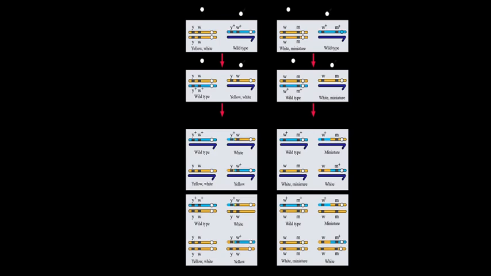Sutton and Boveri, commenting on the chromosomal theory of inheritance, indicated that the number of genes in an organism is much larger than the number of pairs of chromosomes, meaning each chromosome pair should contain several genes. This means that during meiosis chromosomes move as a unit and all the genes of a chromosome go together, and do not assort independently as expected according to Mendel's law of independent assortment. So only the genes located on different chromosome pairs assort independently.